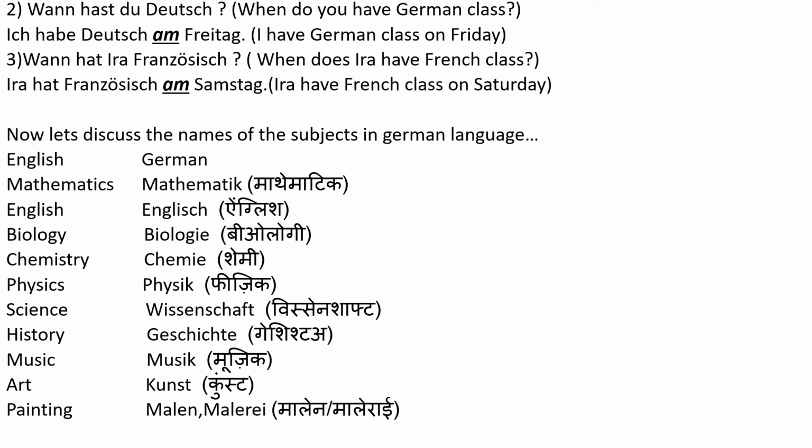Biology is Biologie. Chemistry is Chemie. Science is Wissenschaft.